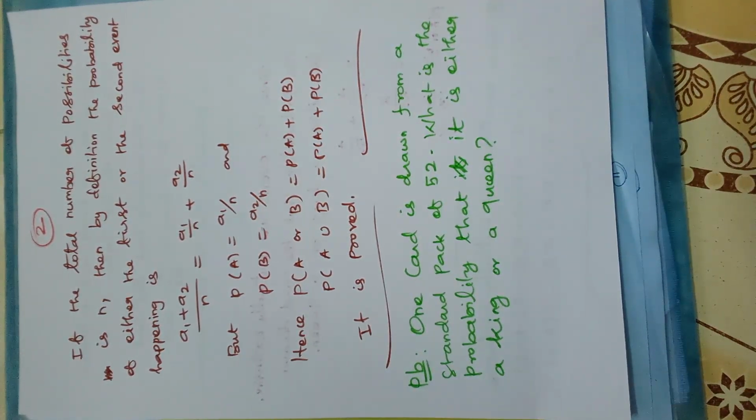One card is drawn from a standard pack of 52. What is the probability that it is either a king or queen? So take a card. There are 52 cards in a pack. So the question is, what is the probability that it is either king or queen? Isn't it? So let us solve this problem.